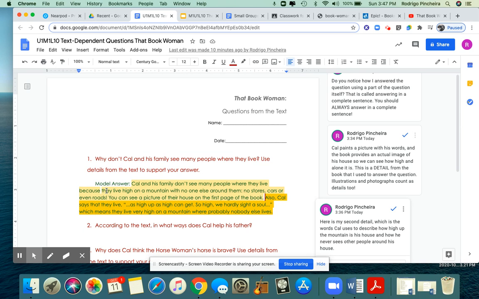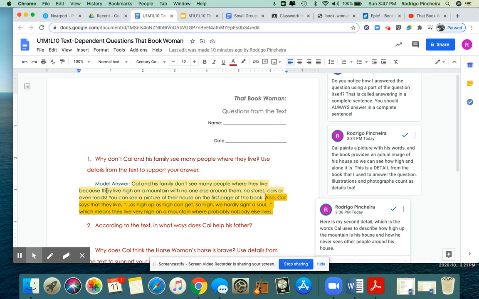And then Cal's own words, which I write, he says, quote, "as high up as high can get, so high we hardly sight a soul." So I didn't just write that quote and leave it, but I also explained the quote. And I said, it means they live very high on a mountain where probably nobody else lives.